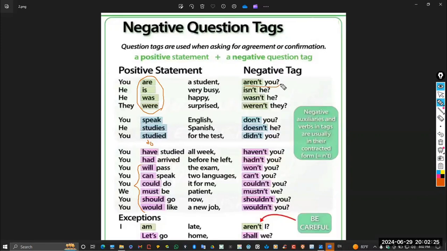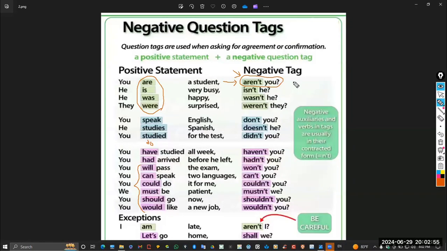First of all, guys, the question tag is not a complete question. The question tag should be attached within a sentence. You have to use the question tag in a sentence because the question tag cannot be used alone. So you have to use a sentence or any statement, and you notice that the question tag should be attached to the sentence or statement.